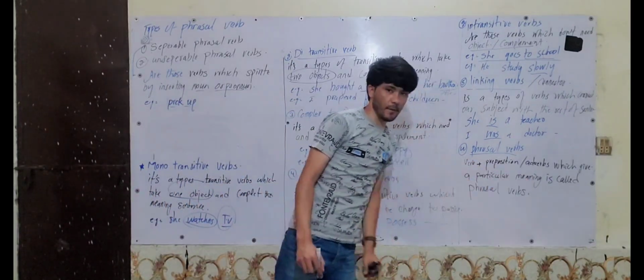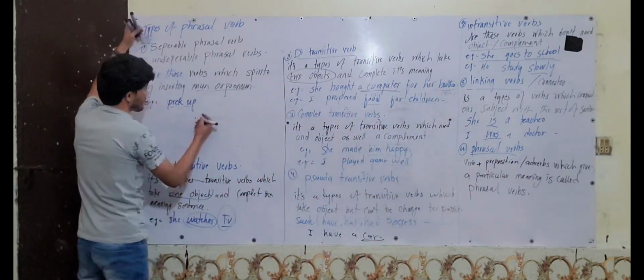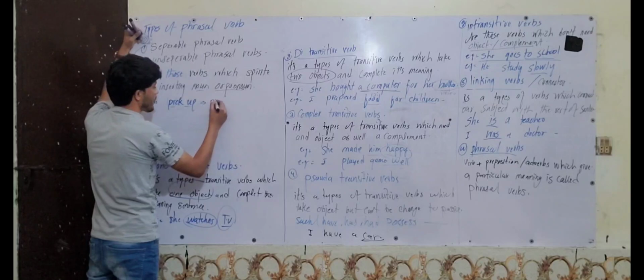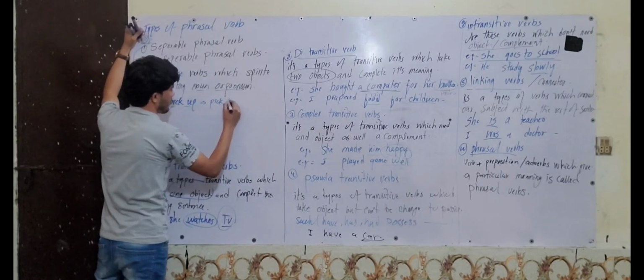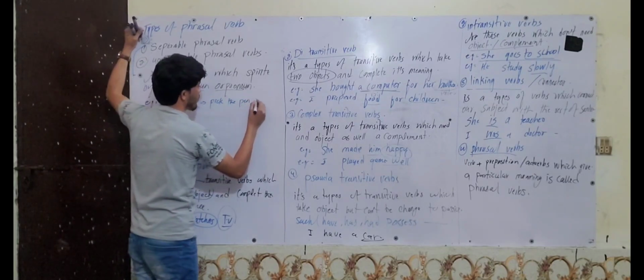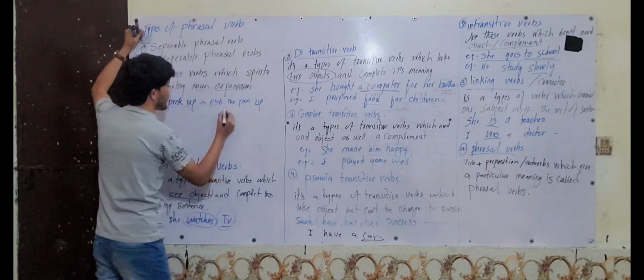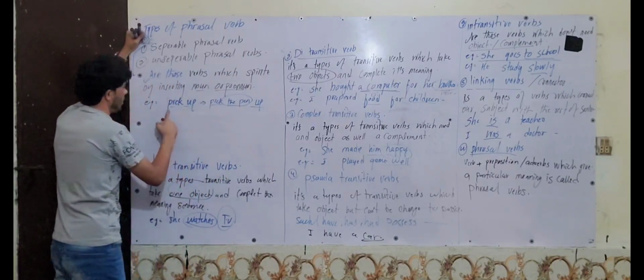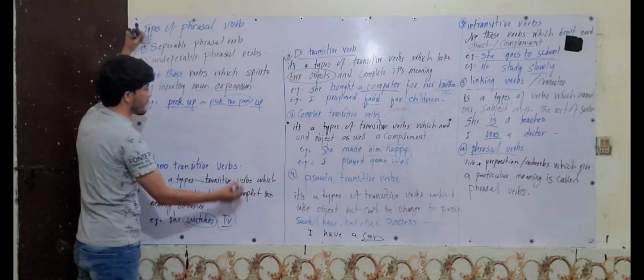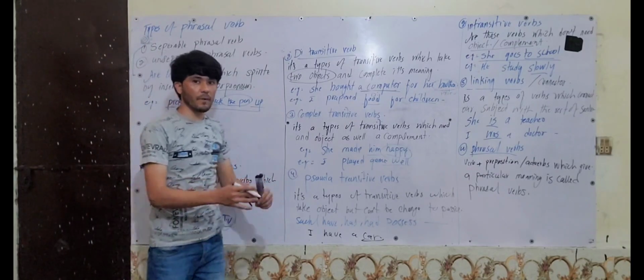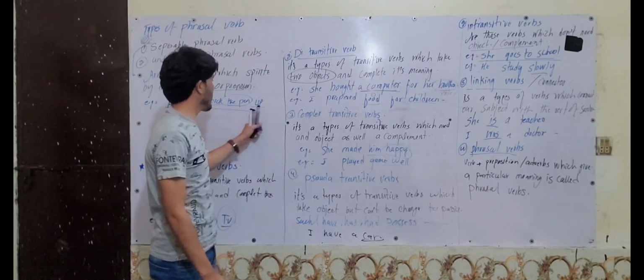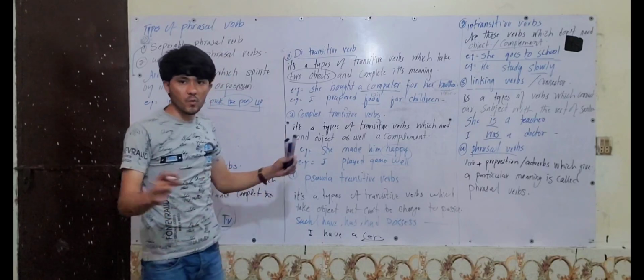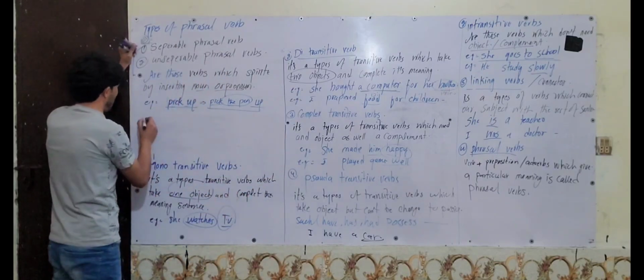And also, I can change these ones: pick the pen up. And these are separated from each other by inserting a noun. In here we have them together, and in here we have them separate from each other. The first one is pick, and the last one is up. It is changeable, or you can separate them from each other.